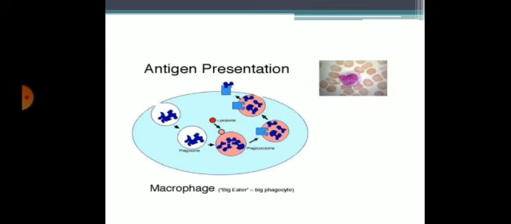These are the antigen presenting cells. These cells will present an antigen to the particular T cells. There are various antigen presenting cells such as B cells, dendritic cells, and macrophages.